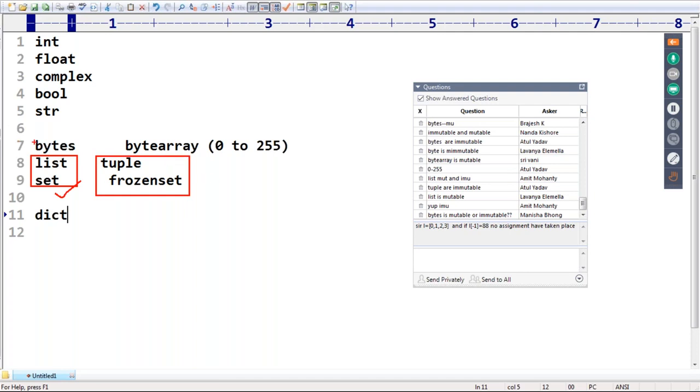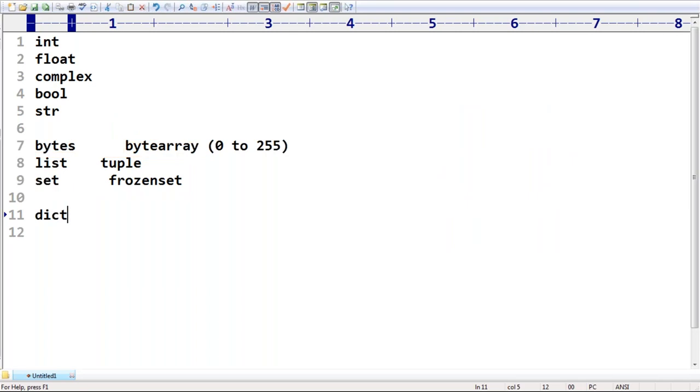But in the case of bytes and bytearray, the first one is immutable but the second one is mutable. Remember this one, sir. Don't get confused. Manisha, are you able to understand, right? Bytes is immutable, the second one is mutable, but in these two cases, the first is mutable but the second is immutable. Clear, right?